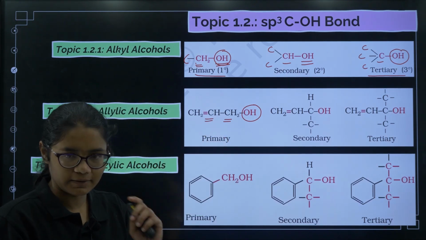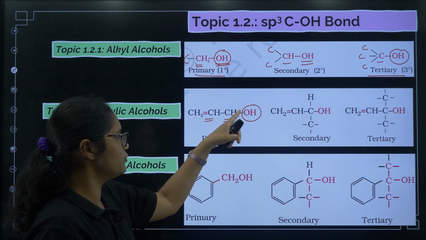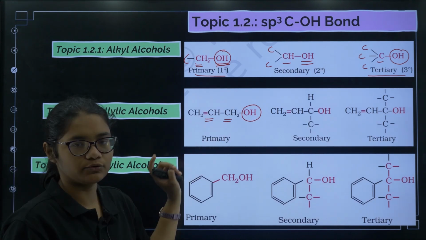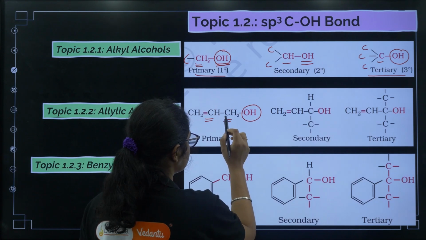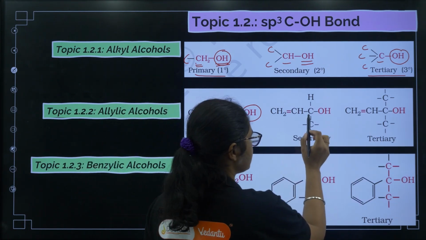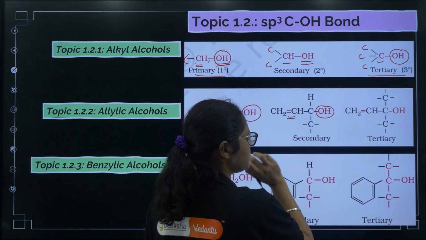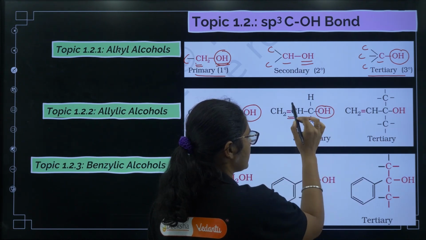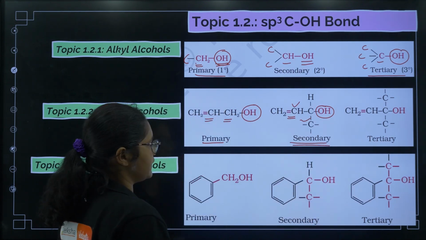Okay, the carbon containing the OH group should be attached to an sp2 carbon. Now, in this, if you see, this carbon is attached to only one carbon, so it is primary. Now, here if you can see the carbon containing the OH group is attached to an sp2 carbon, and in total it is attached to 2 carbons. So, it is secondary and it is also allylic, right?